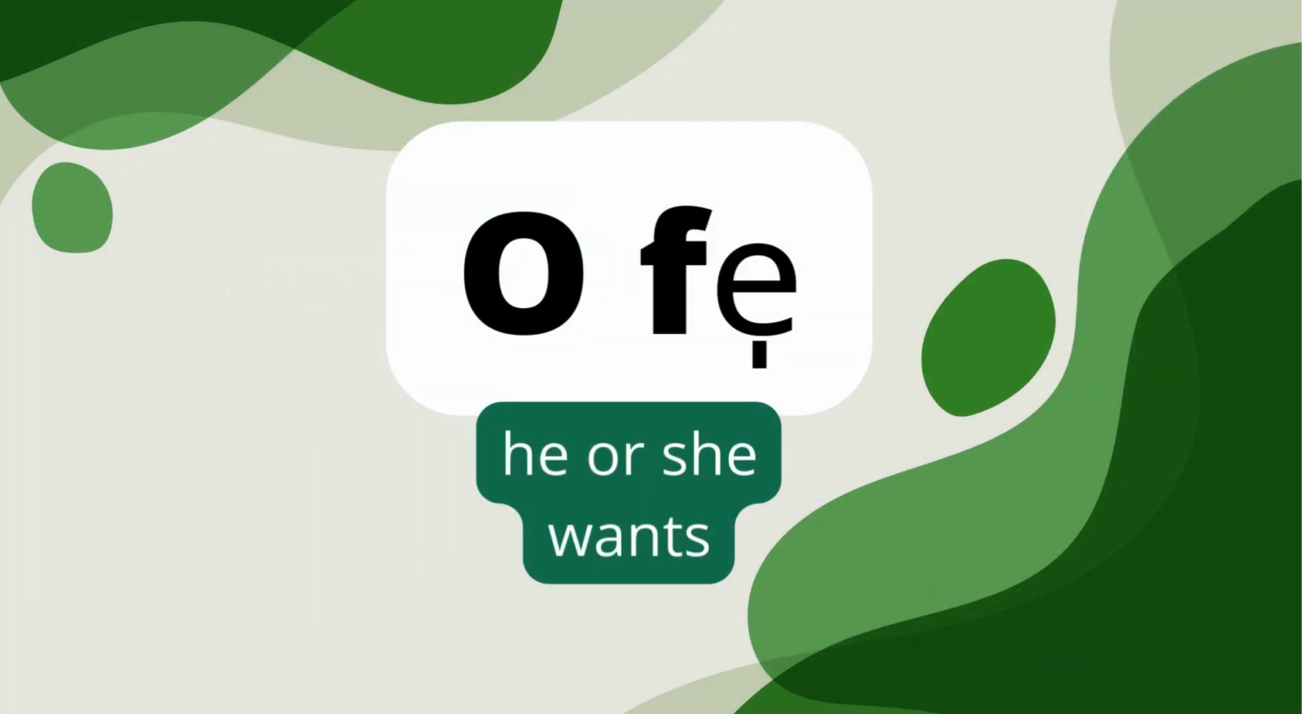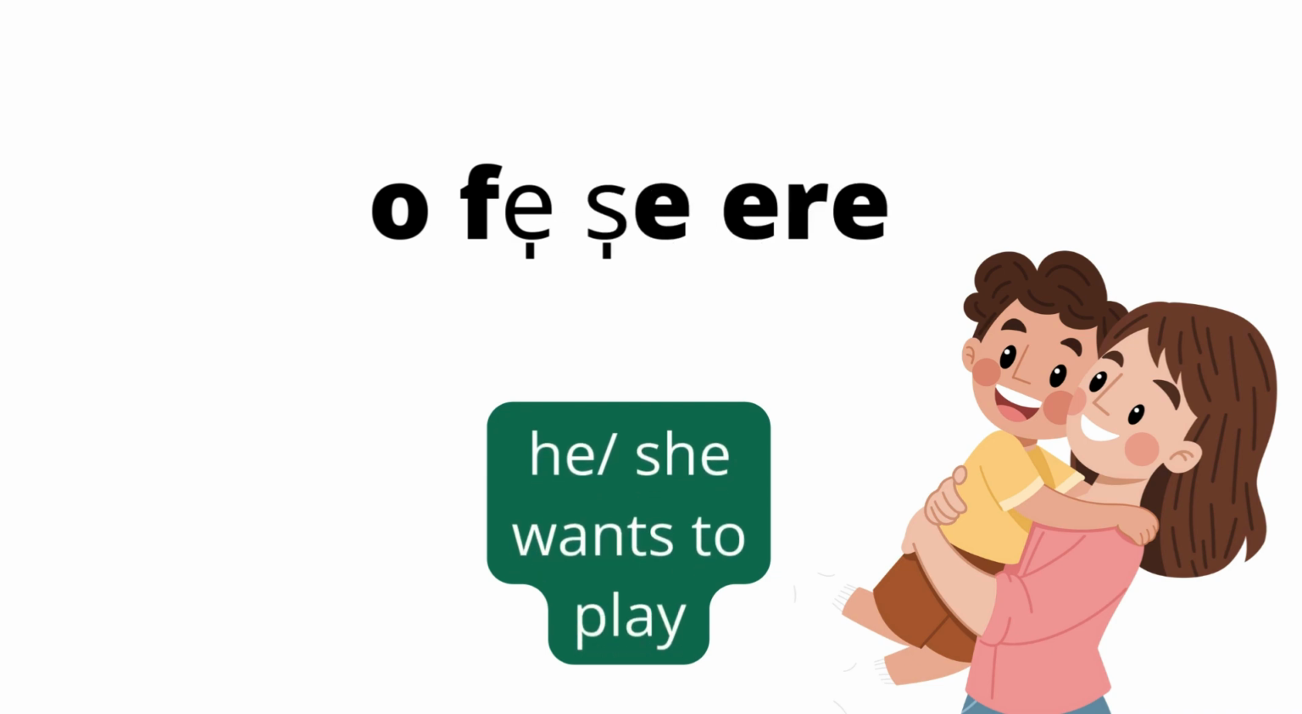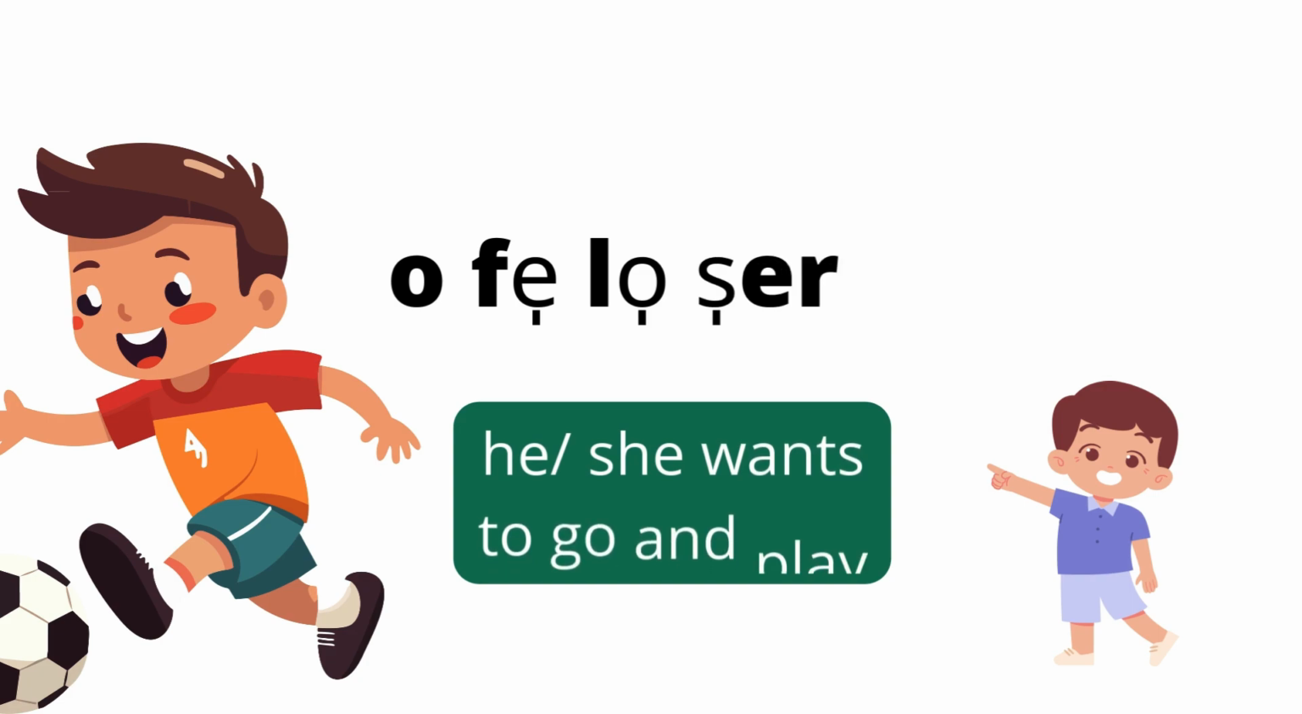You is o fe, he or she is o fe. So o is used for male or female. O fe shere means he wants to play. O fe lo shere means he wants to go and play. Lo is go. He wants to go and play.